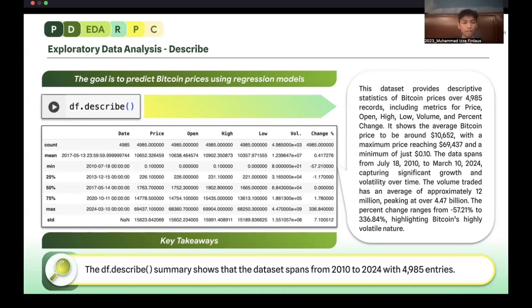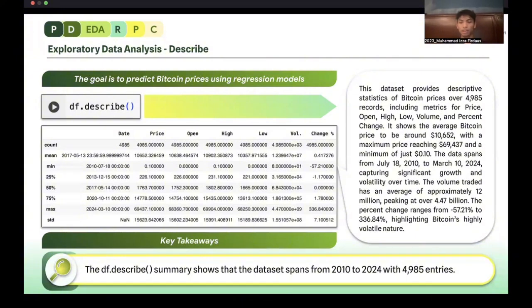The df.describe also shows the count, the mean, the min, the 25th, 50th, and 75th percentiles, and also the max and standard deviation. It shows that the average Bitcoin price tends to be around $10,000, with the maximum price reaching almost $70,000 and a minimum of just 0.1 cent.